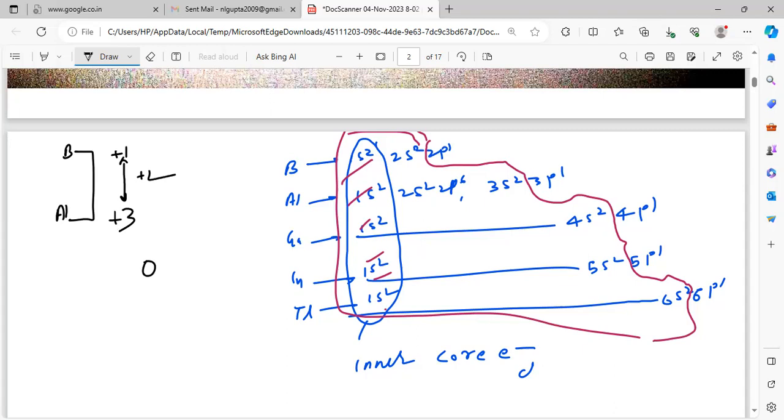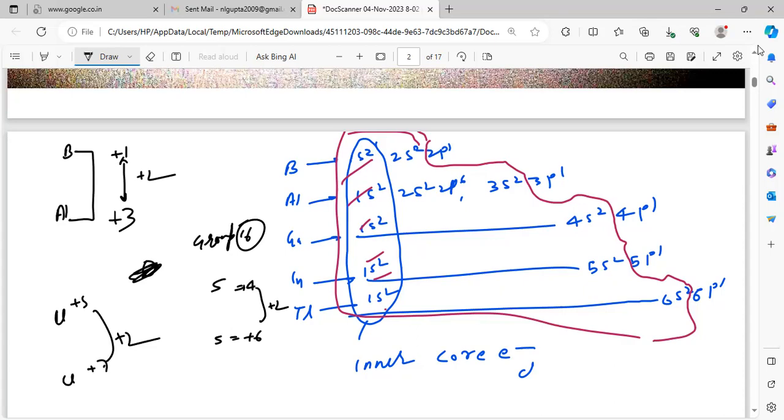Suppose oxygen, group 16: if +4 is there, the next will be +6. Chlorine: if +5 is there, the next will be +7. So the change will always be +2. That is what the point is saying.